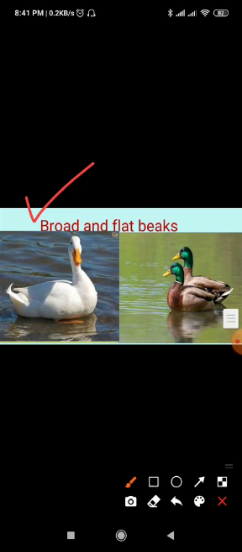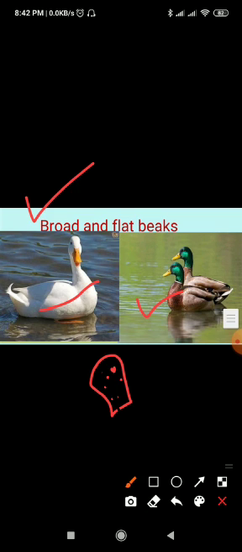Broad but flat. The broad and flat beak of a duck has tiny holes on the sides. Look at the picture. These tiny holes. A duck has two tiny holes on both sides of its beak. The duck takes in muddy water along with insects, worms, and water plants. The mud and the water flow out through the tiny holes, leaving the plants and insects inside the bird's beak. Duck is the example of that type of beak.